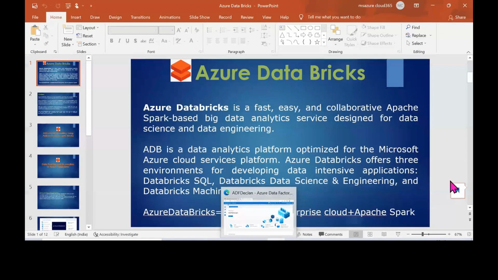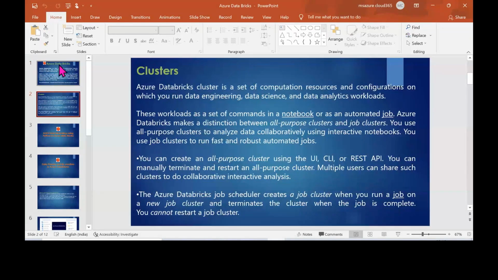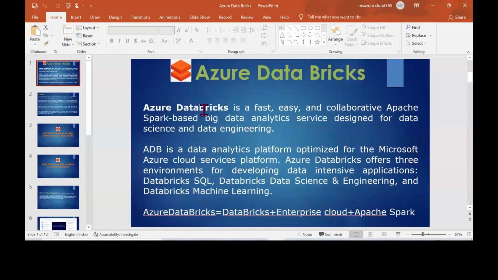Azure Databricks, like Data Factory, is one of the services related to ETL, transformation and integration. So what is Databricks? It is an analytical, cloud-based service. Why do we make use of Databricks? Azure Databricks is an implementation of Apache Spark on Azure.